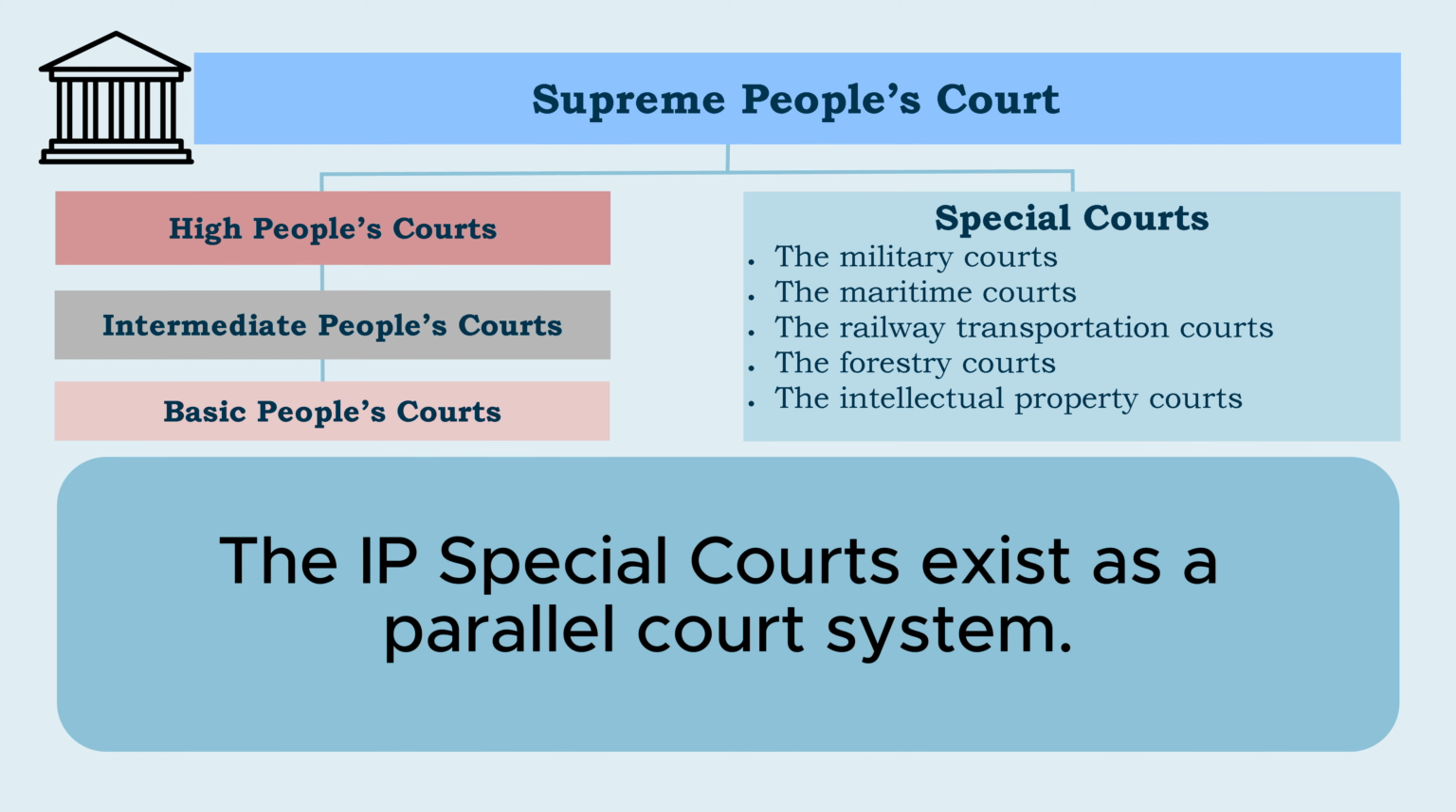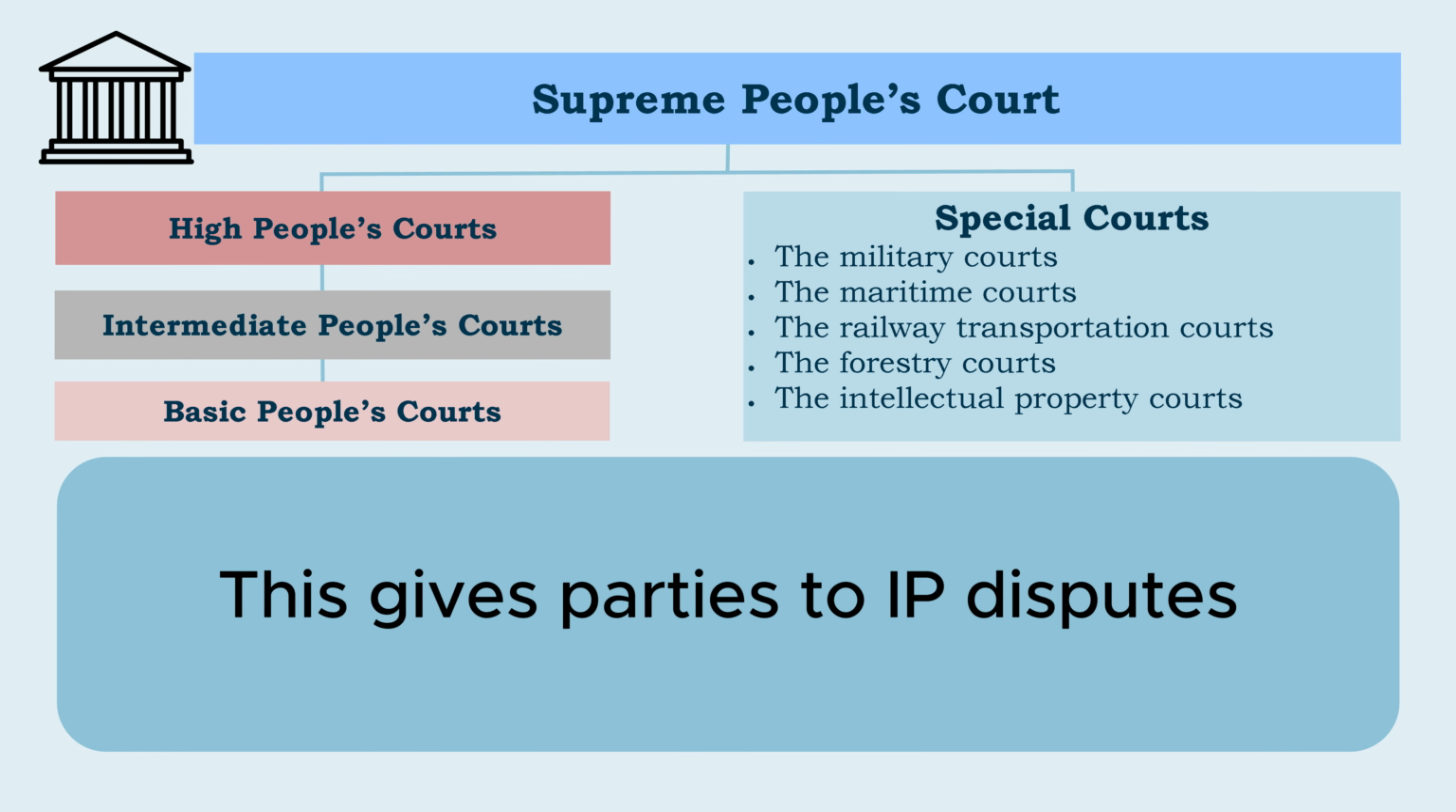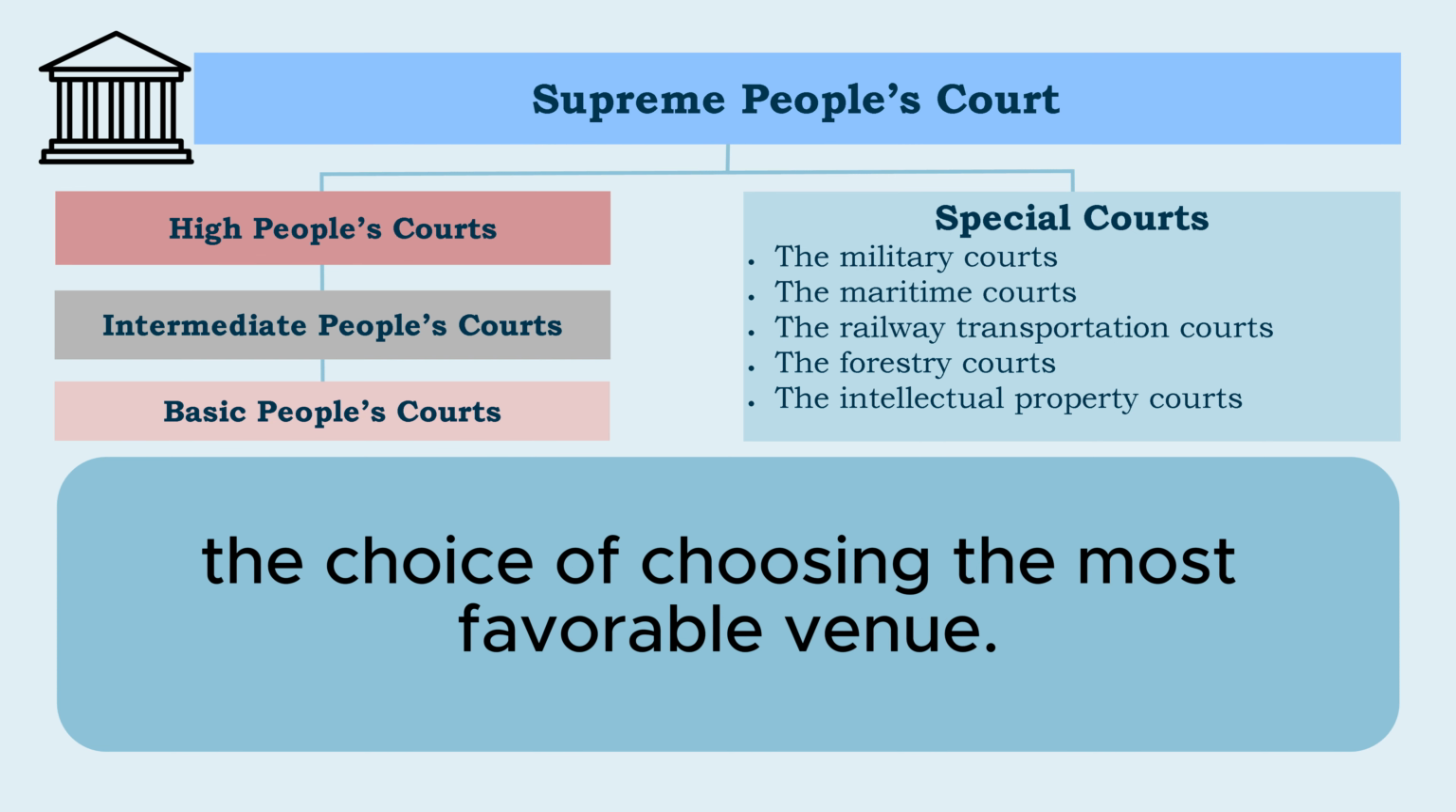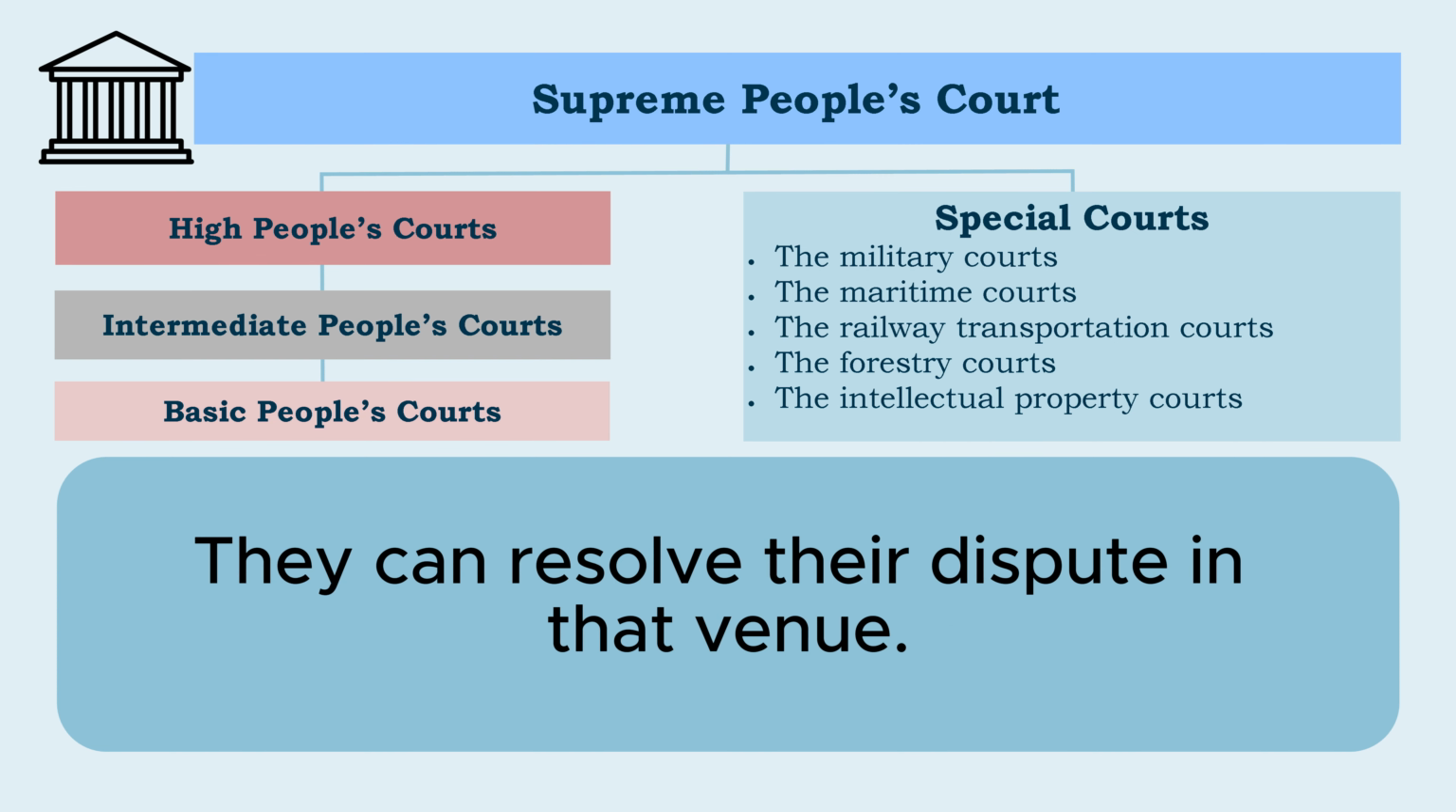The IP special courts exist as a parallel court system. This gives parties to IP disputes the choice of choosing the most favorable venue. They can resolve their dispute in that venue.